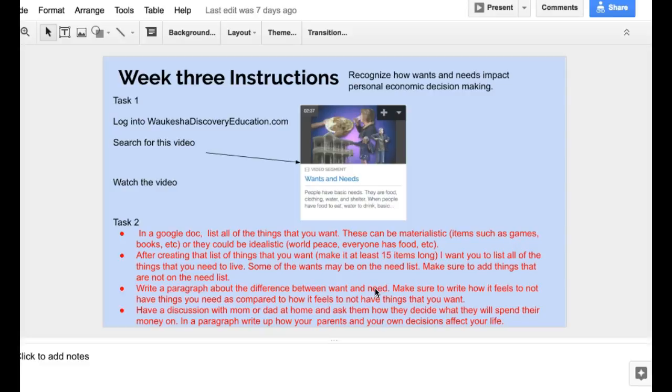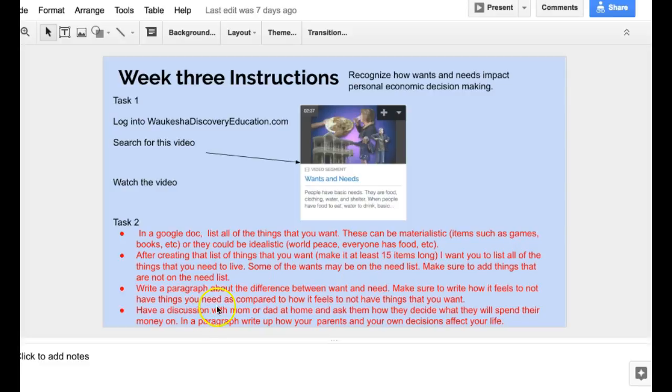Now, if you have all the things that you need, maybe some of those are shelter or water and food. Maybe write hypothetically, what might it feel like to not have the things that you need versus the things that you want? So thinking about the difference of how those two things make you feel.